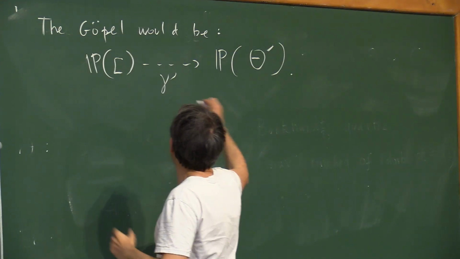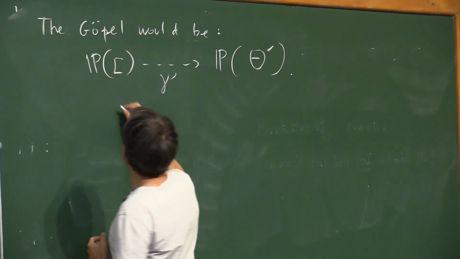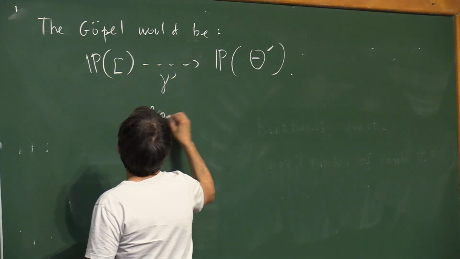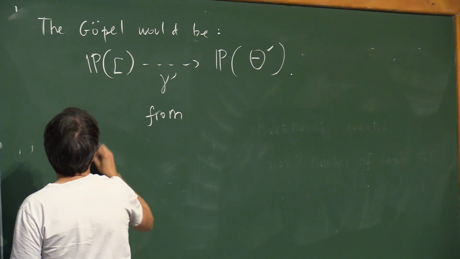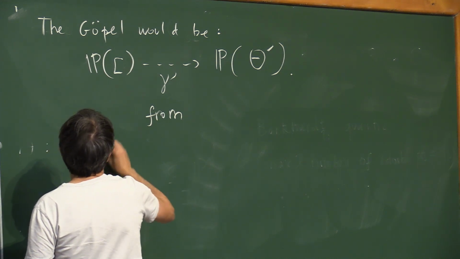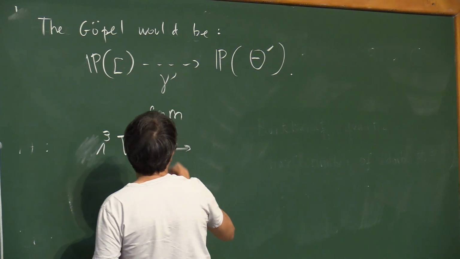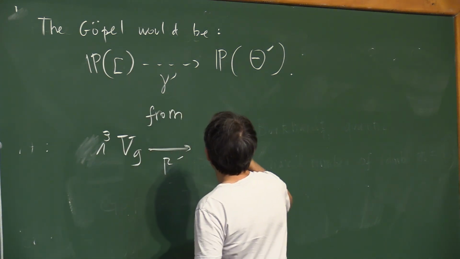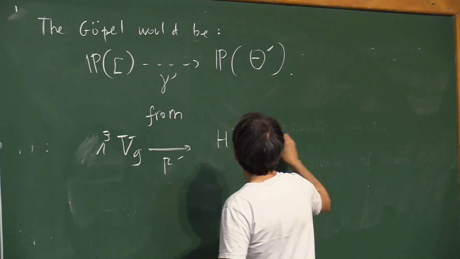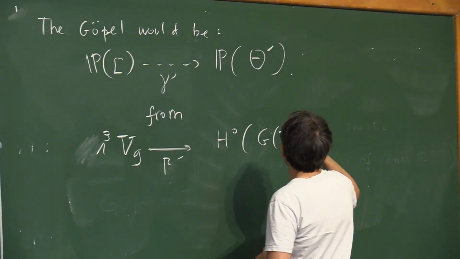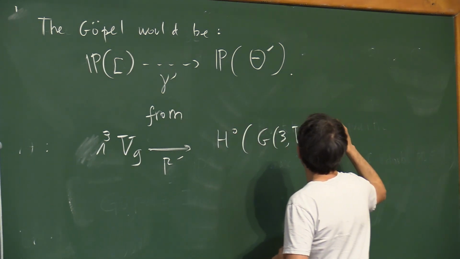Yeah, and then we have this time this would arise from wedge 3 of V9 mapping through some gamma prime to H0 this time over the Grassmannian of O2.